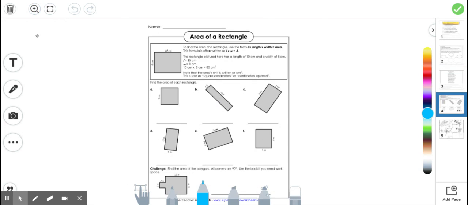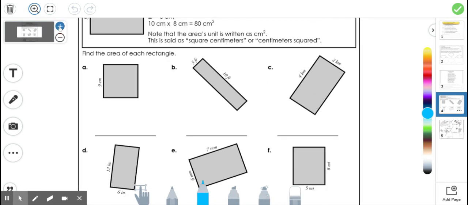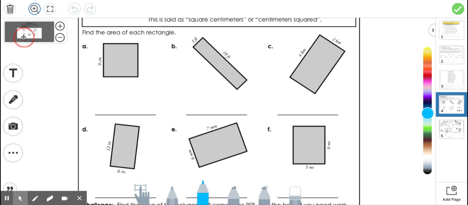Math today. I am taking the training wheels off for you and your area problems. Oh no, look. No squares. You can do it. Remember, multiply the sides. The first one is a square. So if this side is 9, then this side is also, you guessed it, 9. Here's 3 feet and 10 feet. So 3 times 10 is going to give you an area of 30. Don't forget your labels. I sent a few back last week for no labels. If this is feet and this is feet, your answer should be 30 square feet.